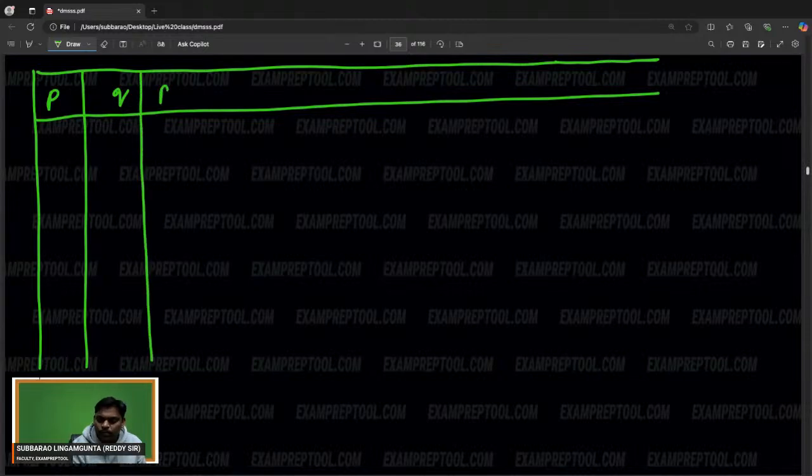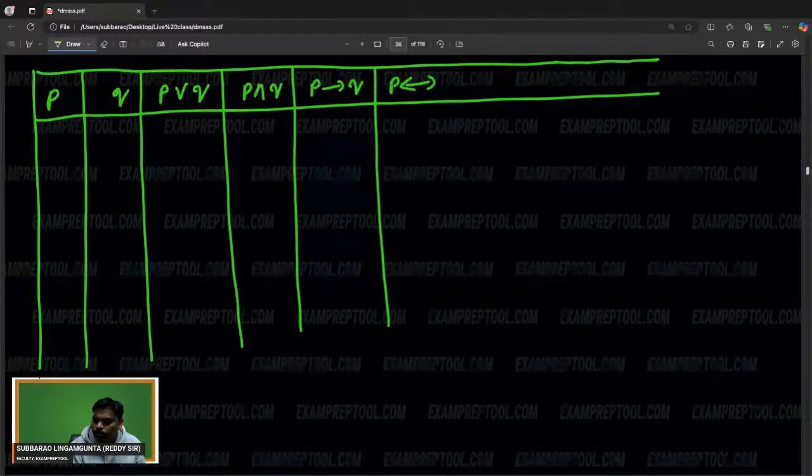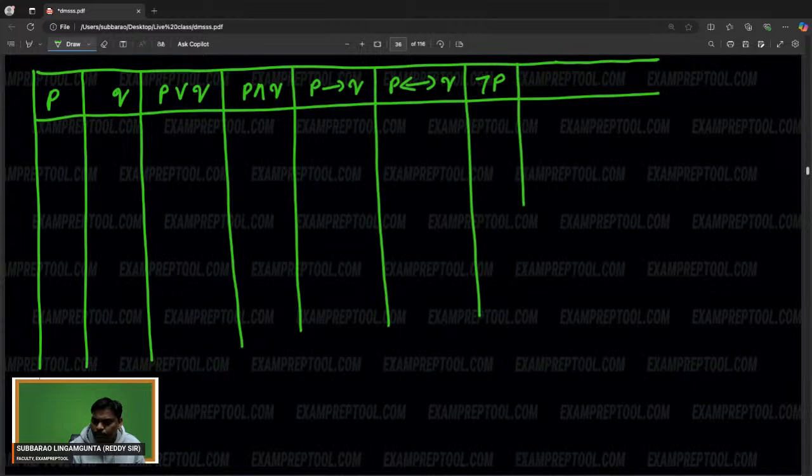Next one, P OR Q. One more thing is P AND Q. Next one, P implies Q. Next one, P double implies Q. Next one, negation P. Next one, negation P OR Q. Next one, negation Q implies negation P.